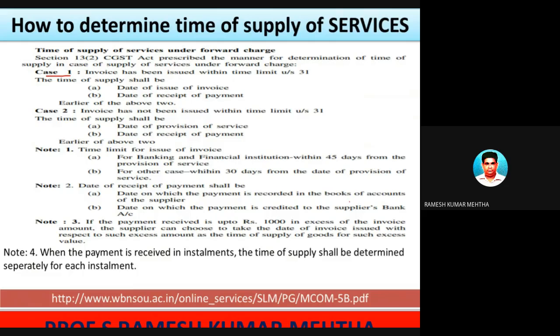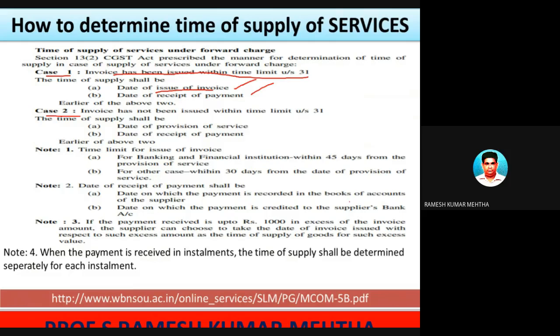So case one, case two, let's talk about, very important. Invoice has been issued within the time limit. Then I told you it is the date of issue of invoice or date of receipt of payment. We have discussed this just now, but we have some points here, and that's the reason I have taken it up for discussion.